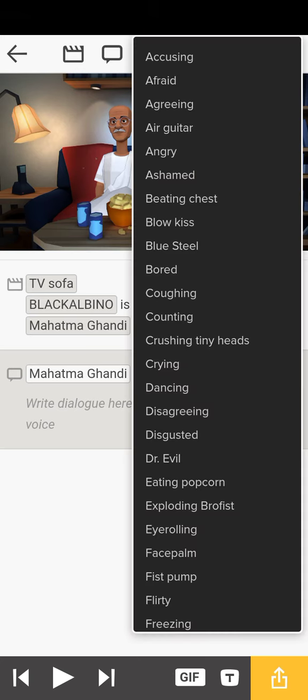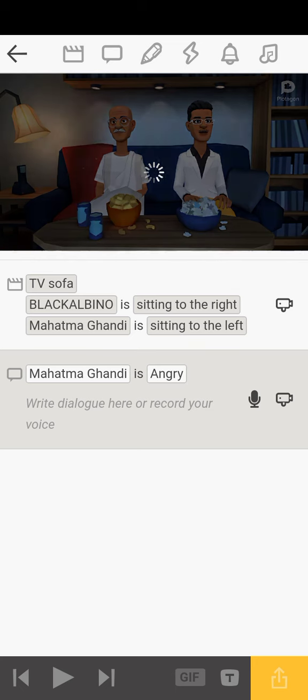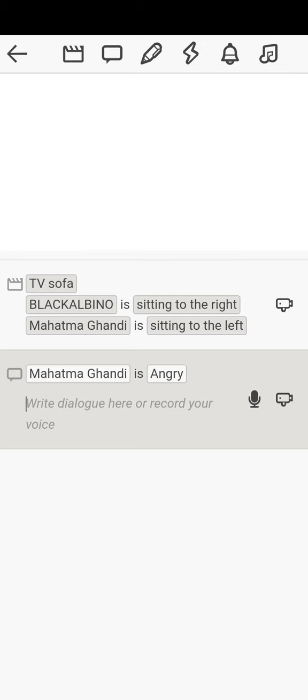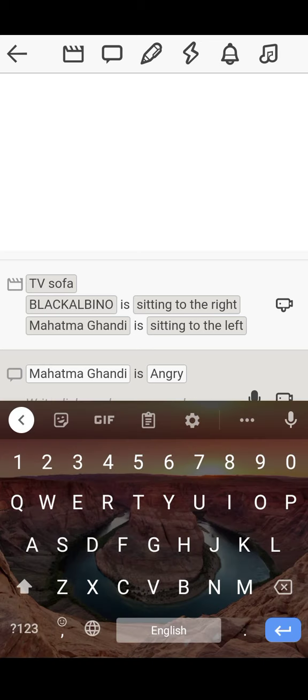Then what do you want Mahatma Gandhi to be doing? Let's say Mahatma Gandhi is angry with Black Albino. You tap on angry. Now can you see? He's displaying how angry he is. Now actually, this dialogue here, you can naturally record your voice or type. But for the purpose of this class, we shall be typing. You click on this. Now your keyboard will pop up and then you type.